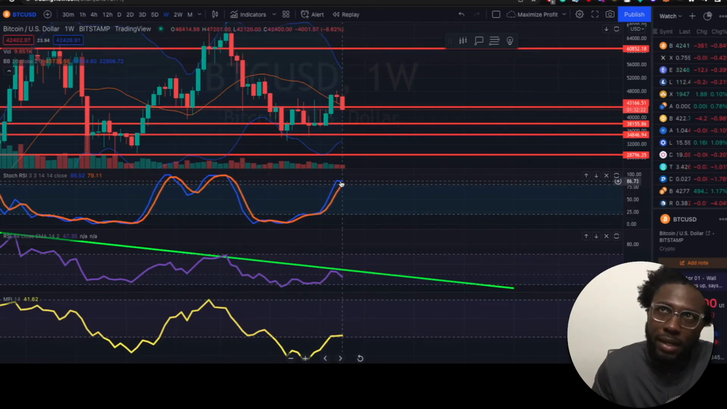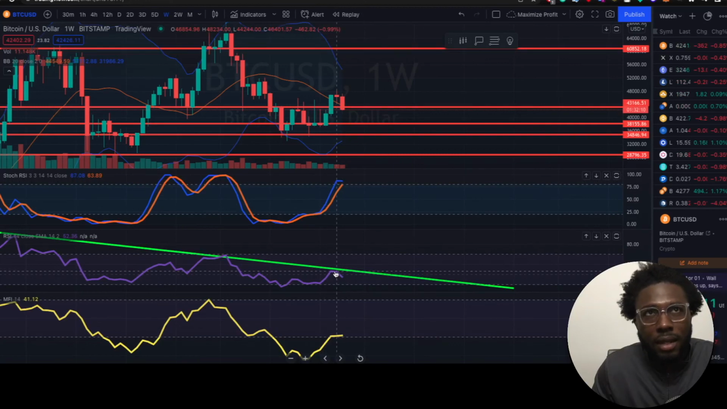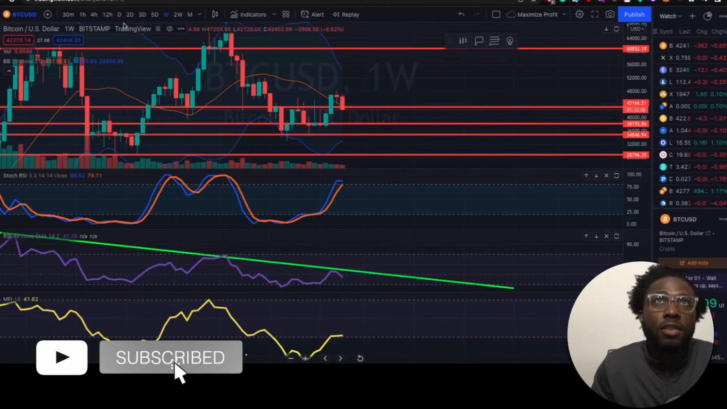So we can see that stochastic is at its peak, not peak, but it doesn't look like it's going to come back up to this 90 range at all. Looks like we're going to meet with this orange line, and the RSI looks like it's going to go down. MFI struggling. Let's look to the daily.